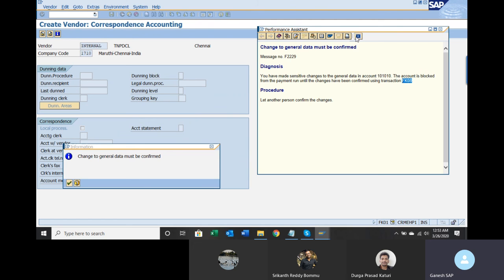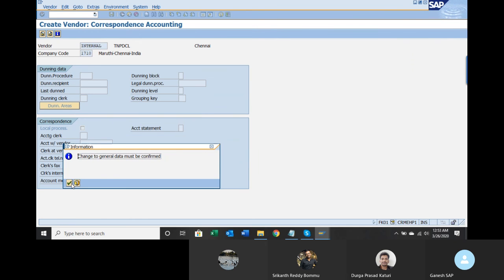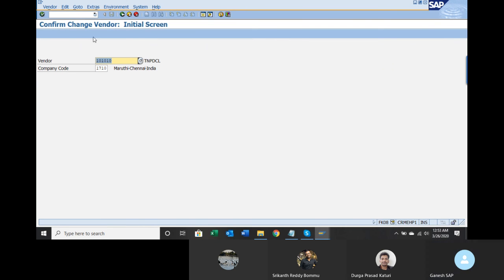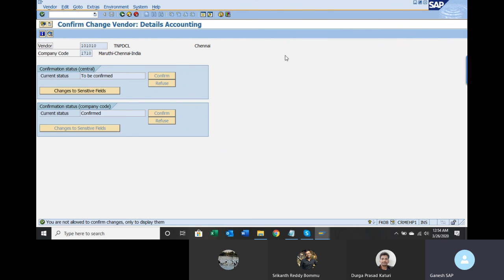Copy this. Continue. This is the number 10, 10, 10, three tens. Let us go to slash FK08, confirm change vendor. This is the vendor we have just created. You are not allowed to confirm changes, only to display.